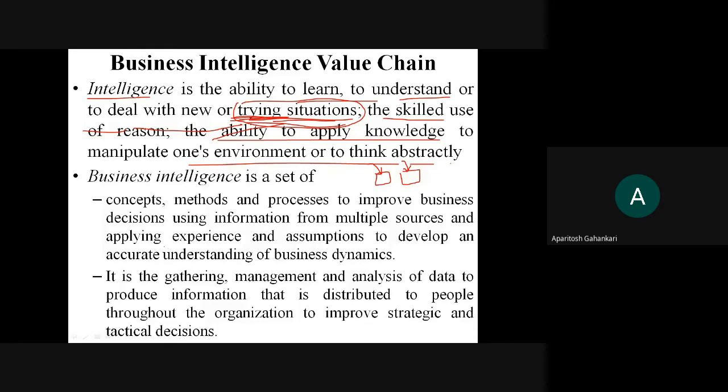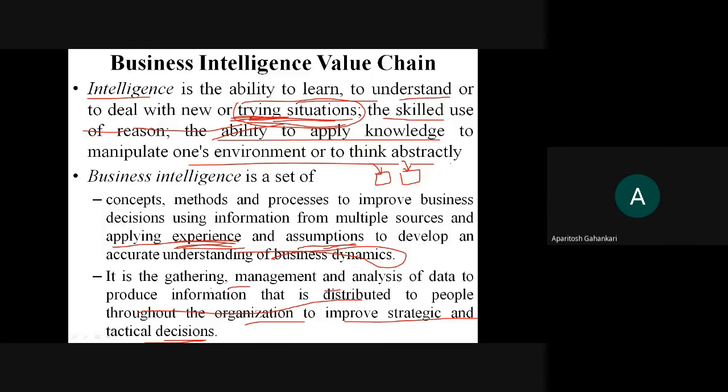Important is that you should be able to apply the previously gained experience. आपके पास जो भी एक्सपीरियंस है, you should be able to apply that experience, you should be able to apply the assumptions to develop an accurate understanding about the business dynamics.